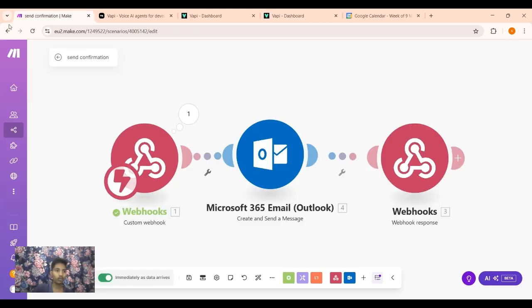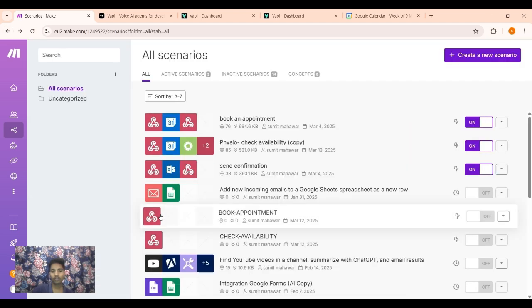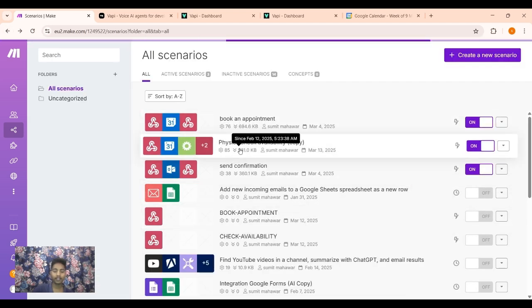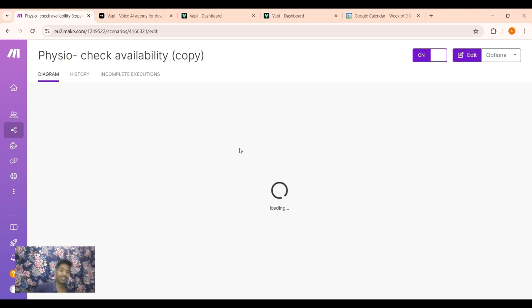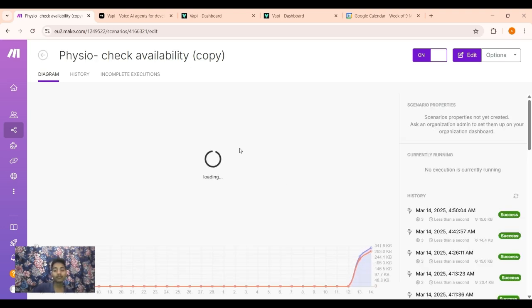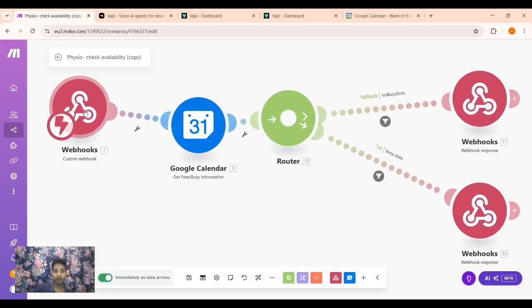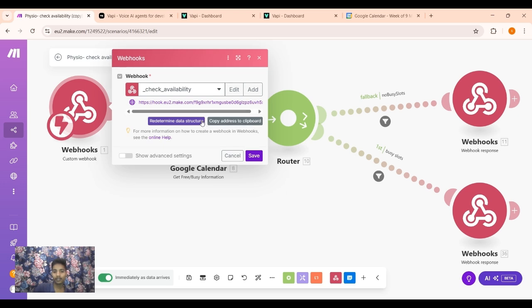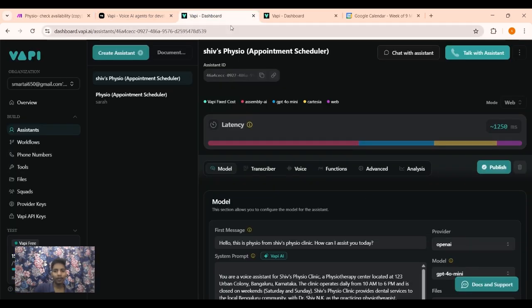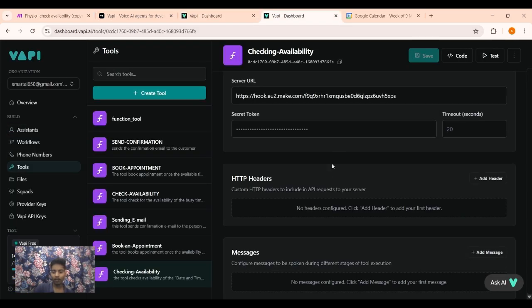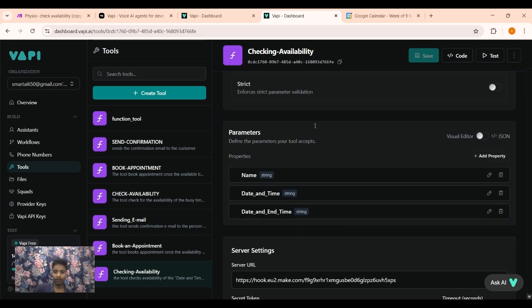Here I show you. This is the check availability scenario, and this is its webhook, this is its URL. Add connections and copy the address to clipboard, and paste here at the tool section server URL. That's all. And simply save your tool.